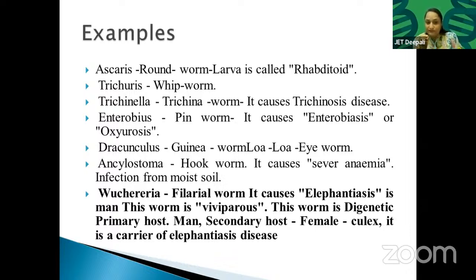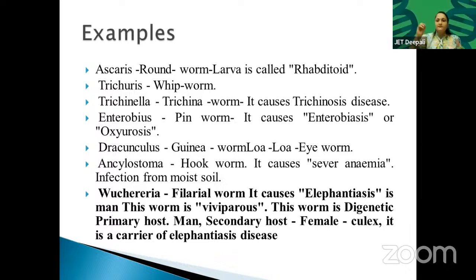Man is the host. This worm is viviparous. This worm is digenetic, meaning two kinds of host, primary and secondary. Man is the primary host. The secondary host is female Culex. Culex is a mosquito. Female Anopheles, female Culex, these are the mosquitoes. They are the secondary host. It is a carrier of elephantiasis disease. So the mosquito is the carrier.